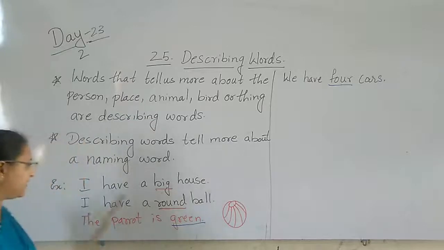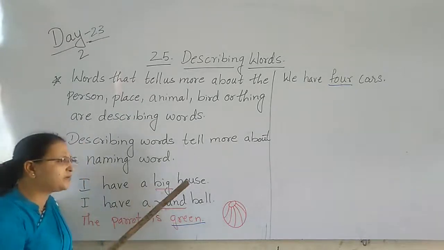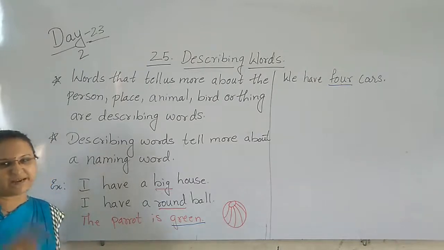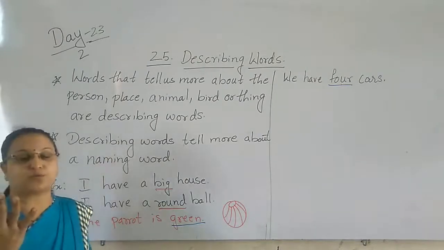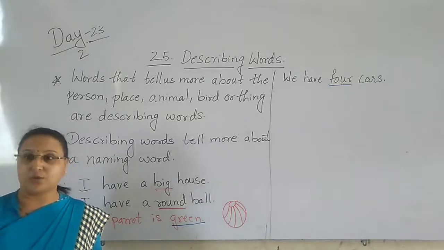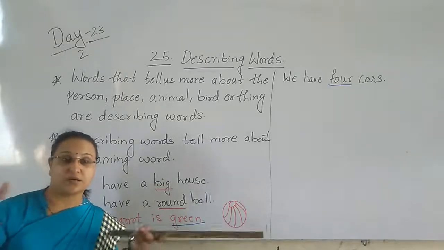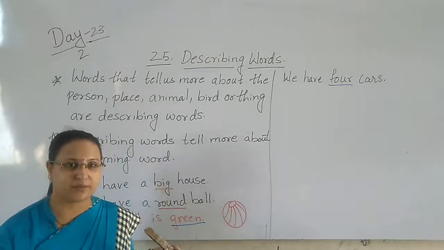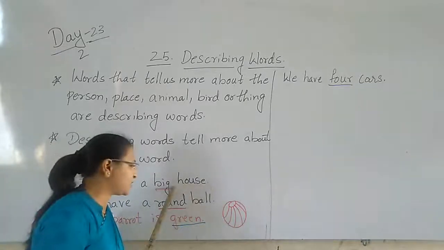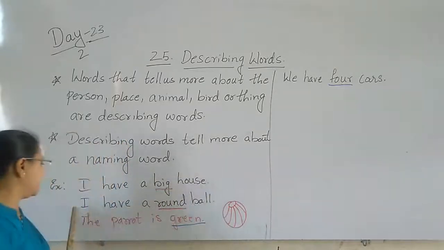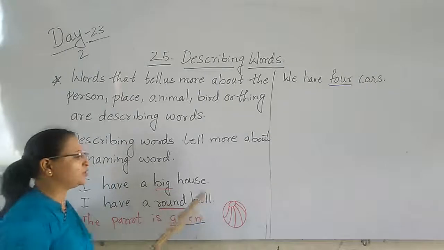So here you can see, I have a big house. How is your house? Some people have 2 rooms, 3 rooms, 4 rooms. Some people have a double bedroom, up and down, a duplex house. So they call it a big bungalow, flat. They say my house is very big. So this big is called what? Describing word. So here I have a round ball.